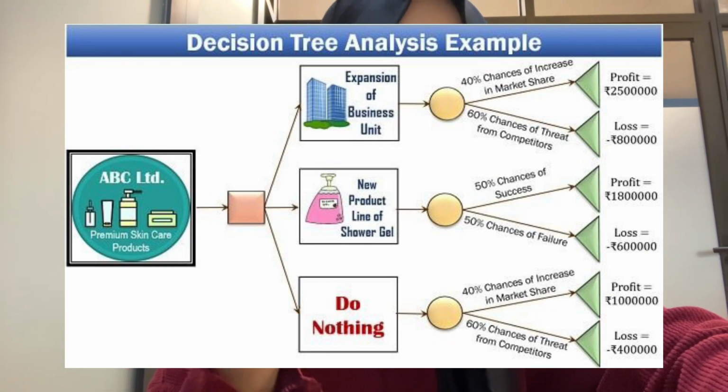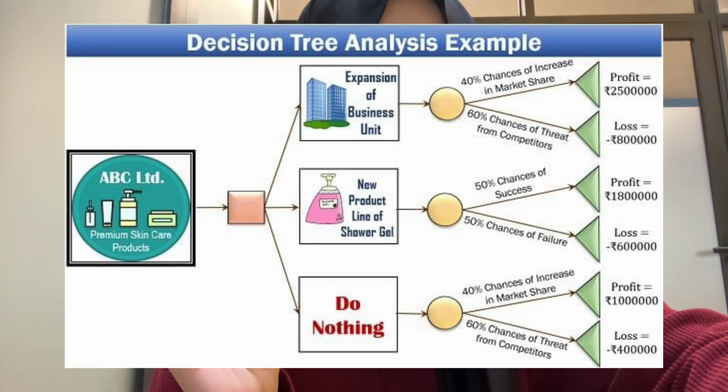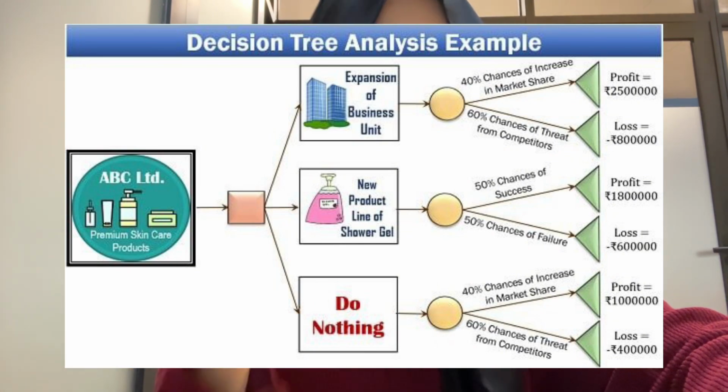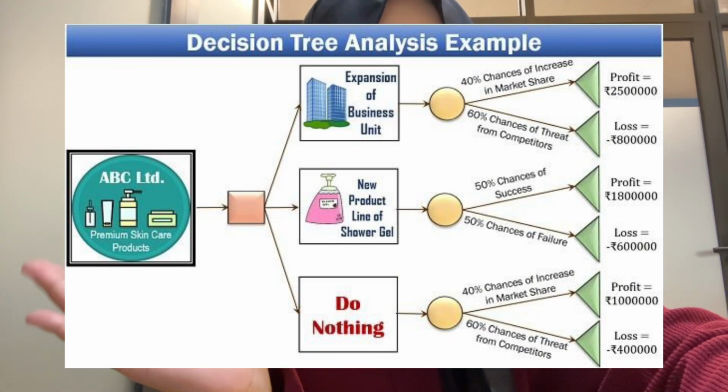And then the third is do nothing. If do nothing, there is a 40% chance of increase in market share and a 60% chance of threat from competitors. So here is the profit and loss in the pictures. So once we know the decision tree, based on the analysis we know which options for action the company should take for the future.